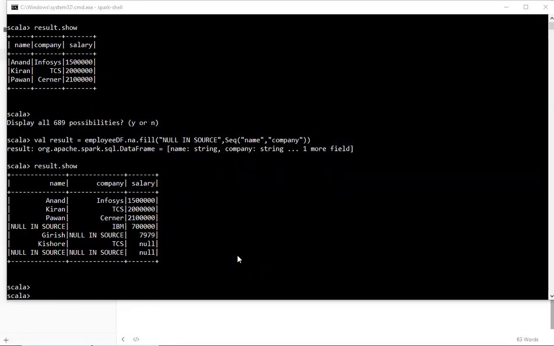Salary and company. According to me, it's only company. For example, if you don't get salary for a particular company, I take an average, right?